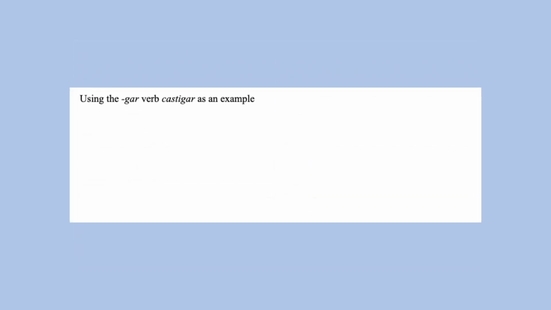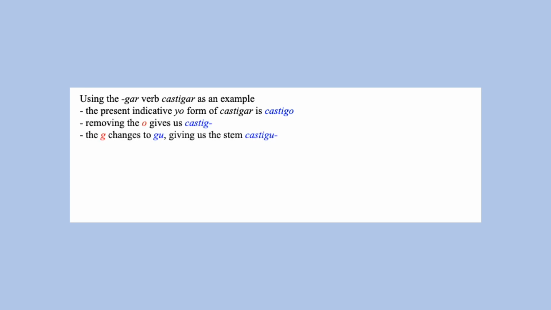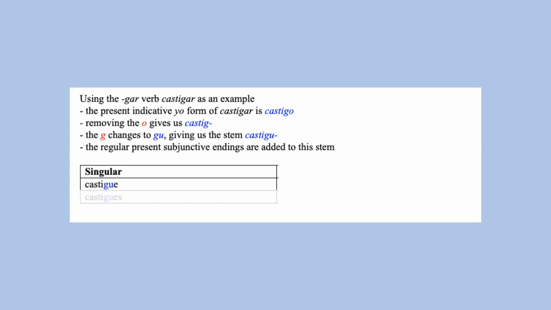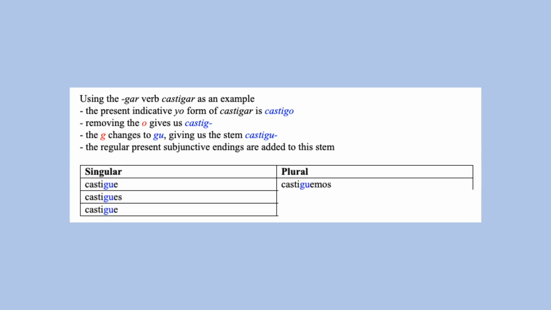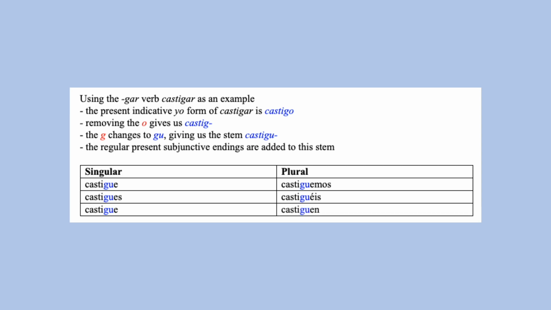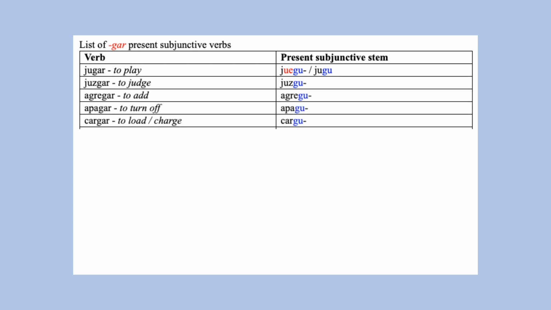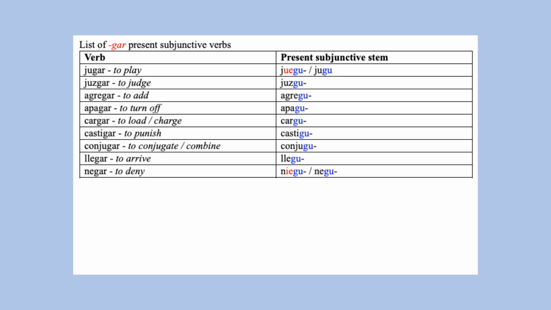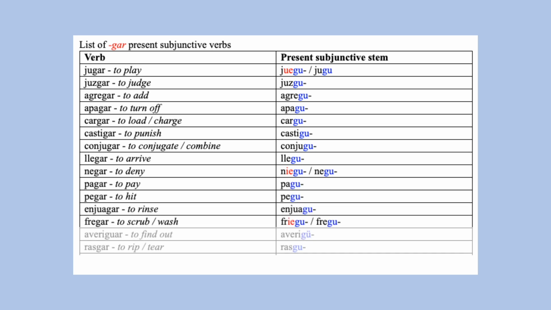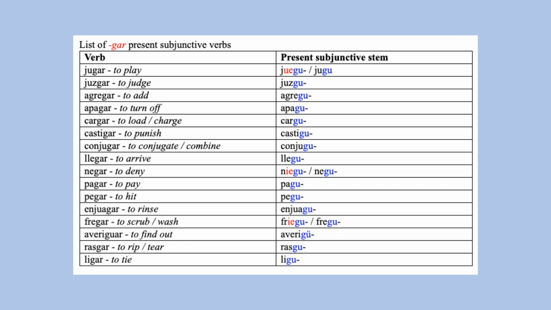For the verb castigar, its first person singular present tense form is castigo. We remove the o and then change the g to a gu, giving us the stem castigu. We then add the present subjunctive endings to this stem. Castigue, castigues, castigue, castiguemos, castiguéis, castiguen. Here are several gar verbs and their present subjunctive stems. The verbs jugar, negar, and fregar have stem changes, but their stem changes do not apply to nosotros or vosotros.